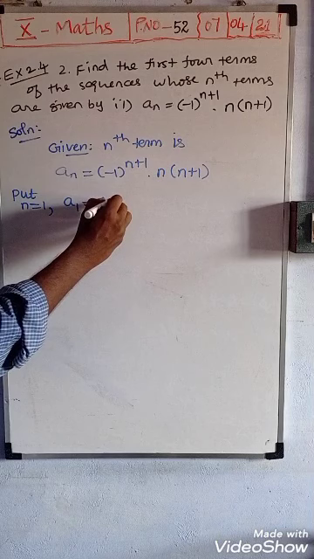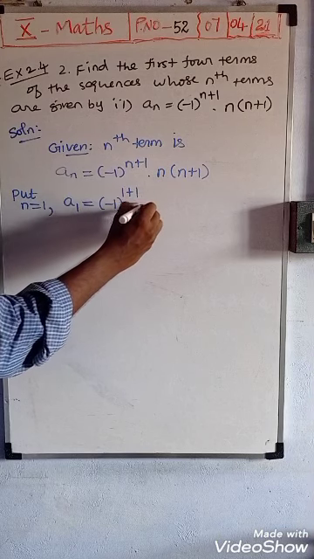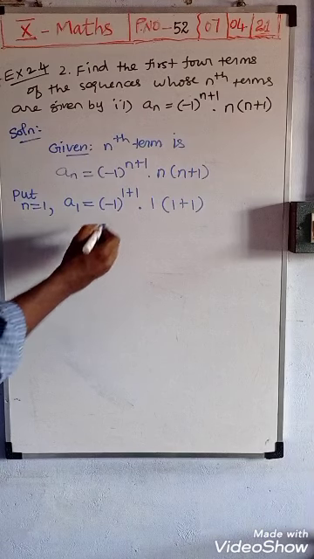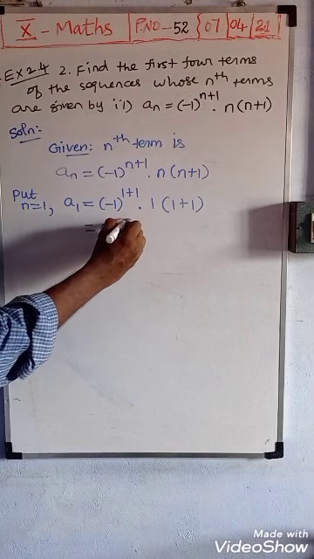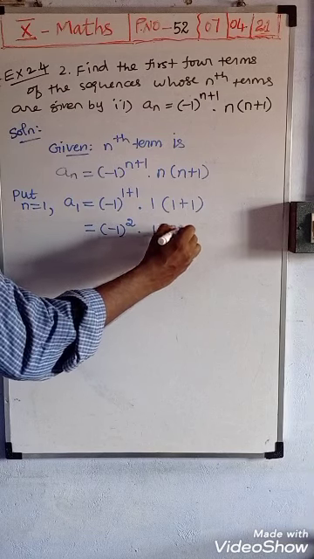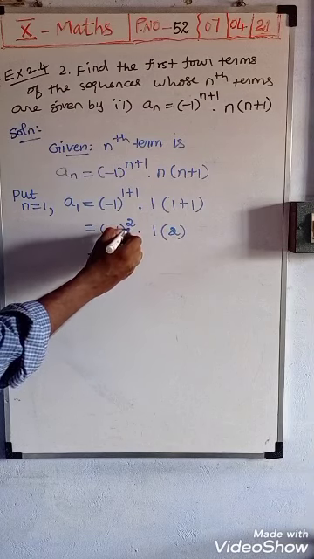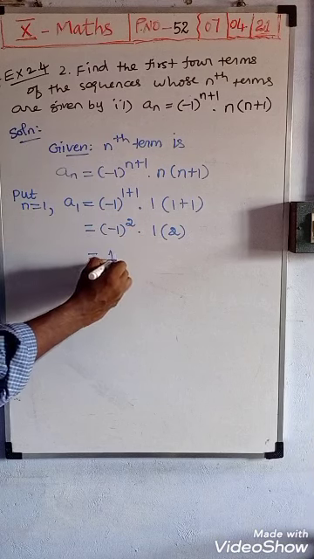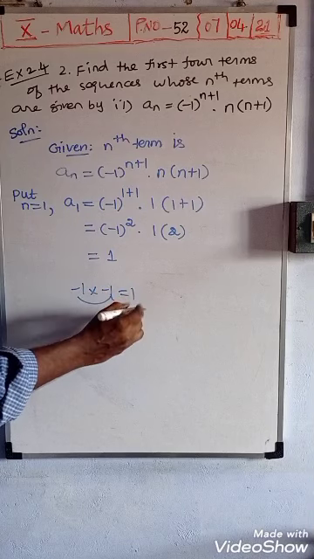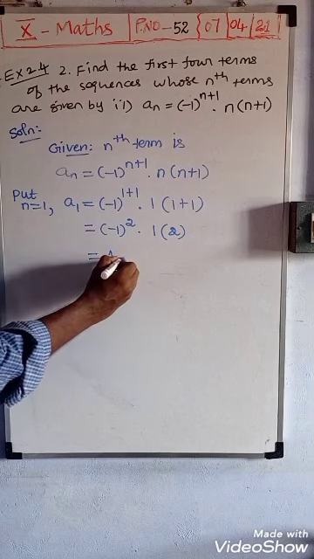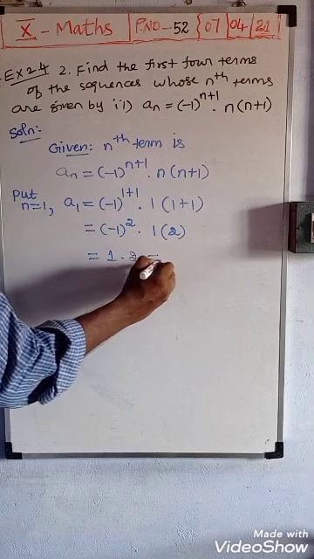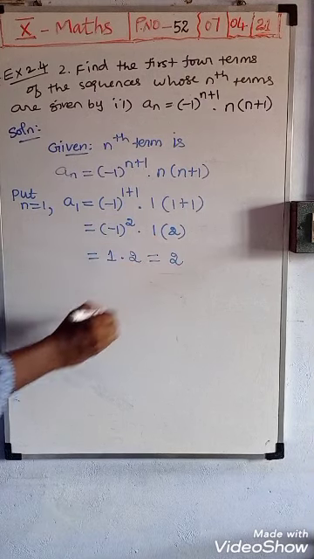A1 is equal to minus 1 power 1 plus 1 dot 1 of 1 plus 1. Okay, step by step you write. Now minus 1 power 2, dot 1 of 2. Now minus 1 square means plus 1, because minus 1 into minus 1, minus into minus is plus, 1 ones are 1. So plus 1 dot 1 into 2. 1 2s are 2. So answer is 2.